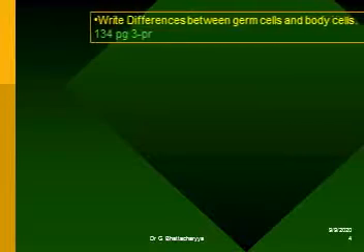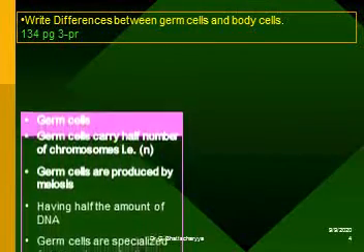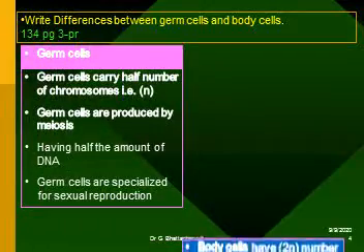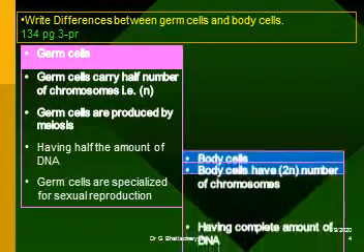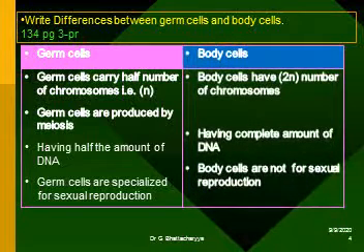Write differences between germ cells and body cells. Germ cells carry half number of chromosomes, that is n. Germ cells are produced by meiosis. Having half the amount of DNA, germ cells are specialized for sexual reproduction. Whereas body cells have 2n number of chromosomes having complete amount of DNA, and body cells are not for sexual reproduction.